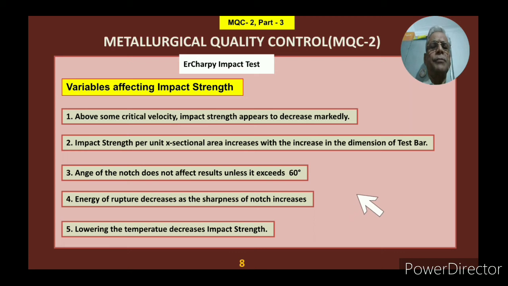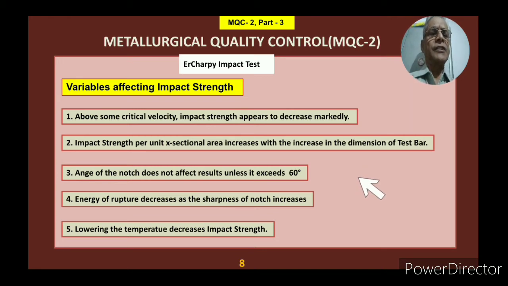Then the energy of rupture decreases as the sharpness of the notch increases. As you increase the sharpness of the notch, the impact value will go down. The purpose of this sharp notch is that the tip of the notch creates a stress raiser, basically.